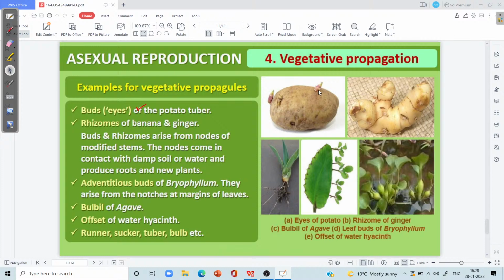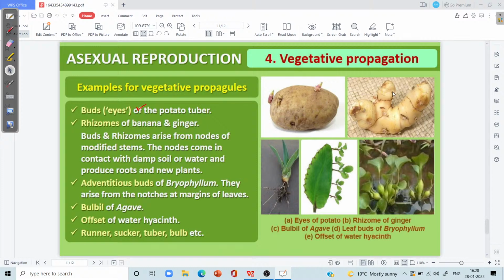I want to say how we can use this stem tuber for propagation of potato plants. If we cut each eye and bury these eyes into the soil, each eye has the capacity to form a new plant. So we can say this vegetative portion of the plant is normally used for the reproduction process, either naturally by the potato plant or artificially by human beings. So this is called vegetative propagation in case of potato with the help of stem tubers.